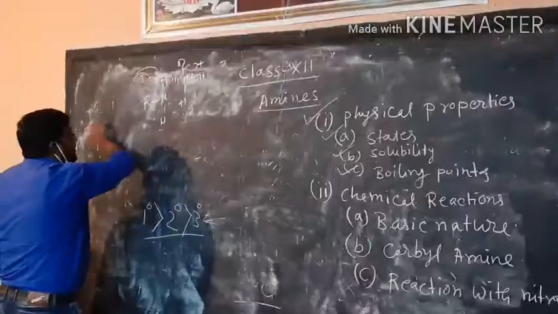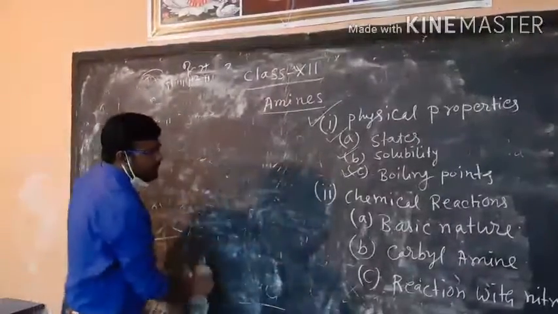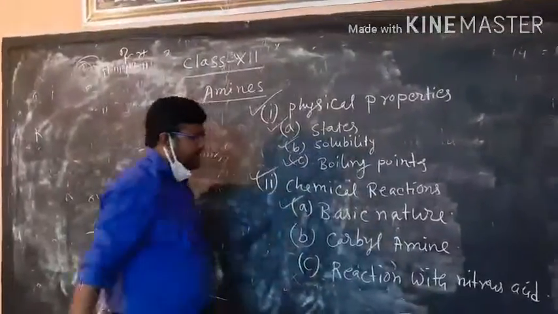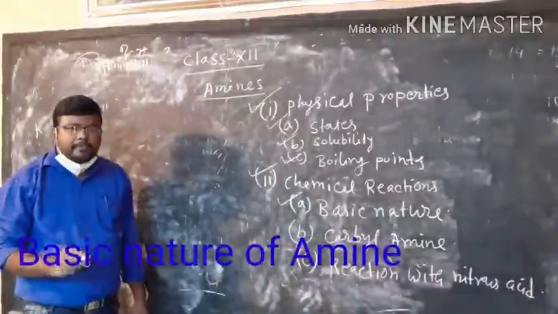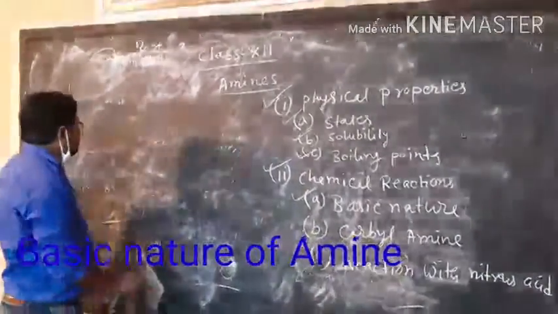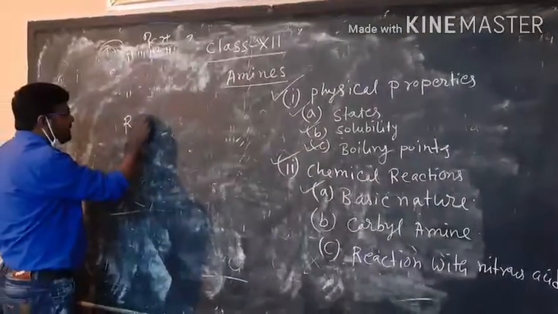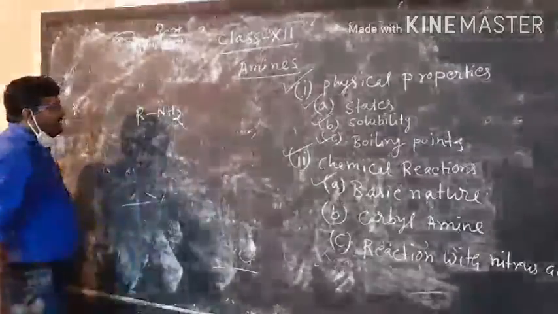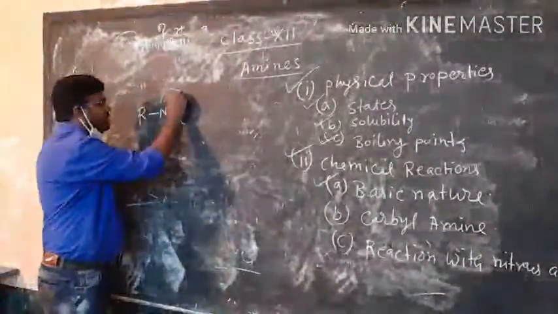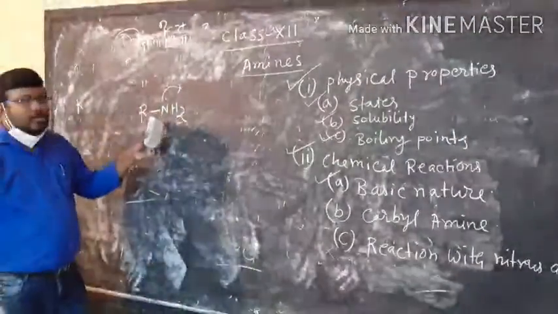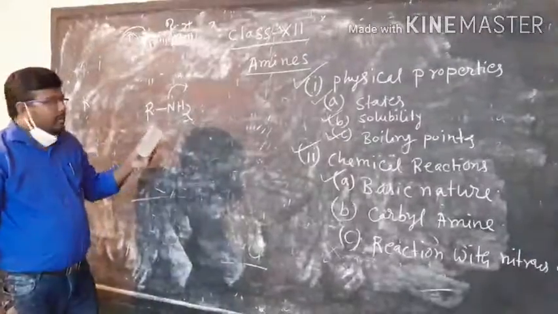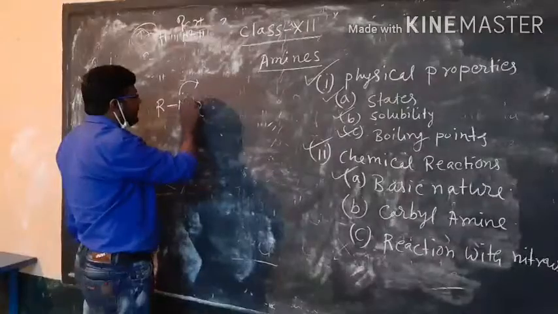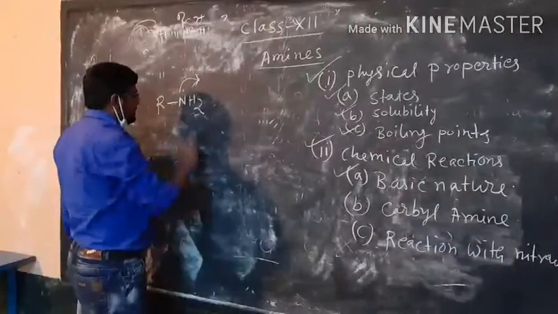So, what are the chemical properties? First, we have to know about the basic nature of amines. Amines are basic in nature. Why are amines basic in nature? For a general amine, there is a lone pair present on the nitrogen, and as there is a lone pair on the nitrogen, it will be a Lewis base, according to the concept of Lewis.